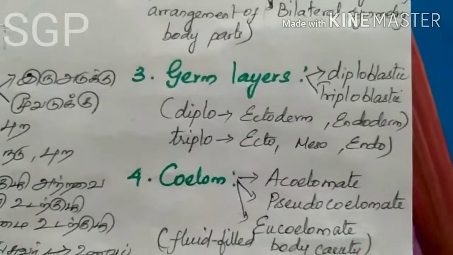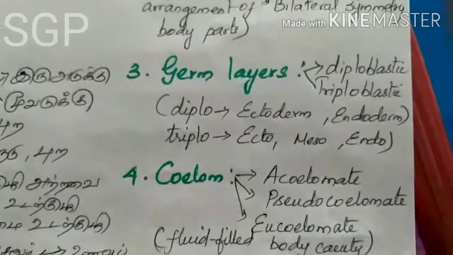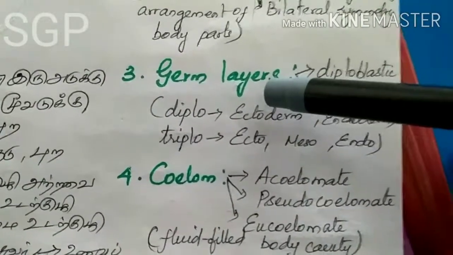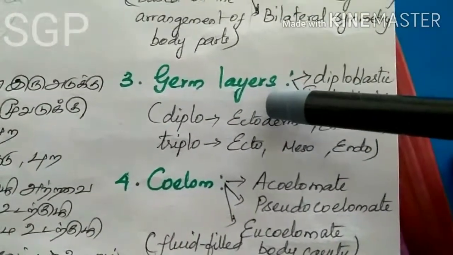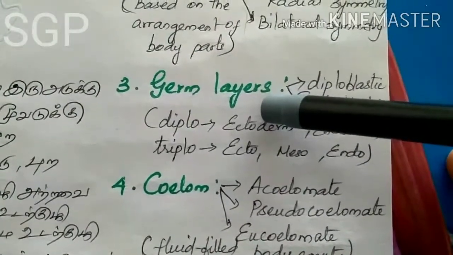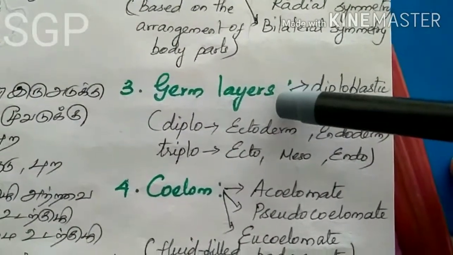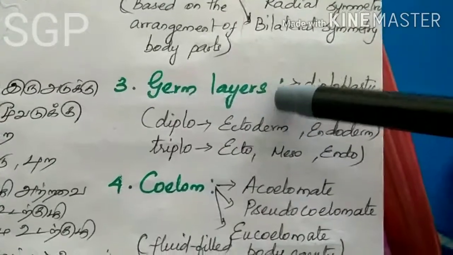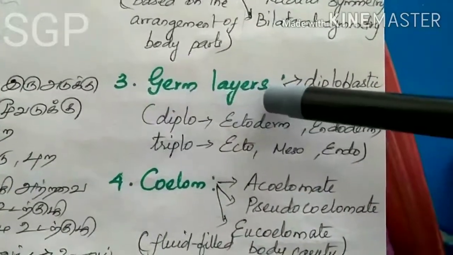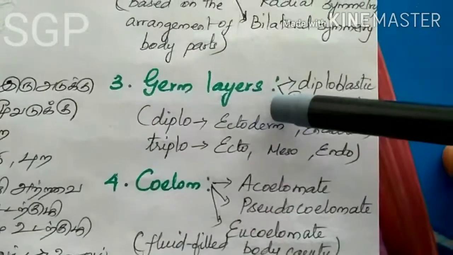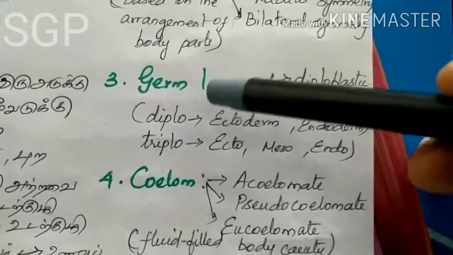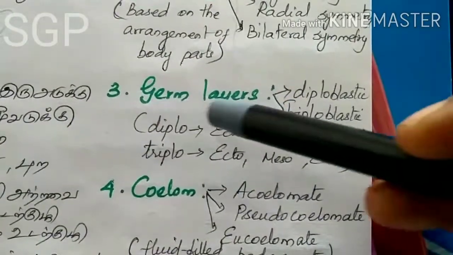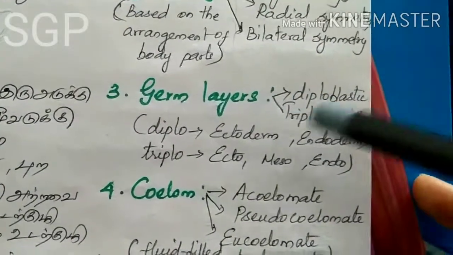And then the third basis of classification is germ layers. During zygote division, the one-celled zygote divides into 2, 2 into 4, 4 into 8 cells, 8 into 16, and 16 into 32 cells. All these cells are arranged into layers, which we call germ layers. These germ layers are arranged into 2 layers or 3 layers.